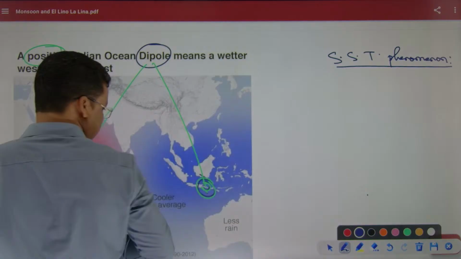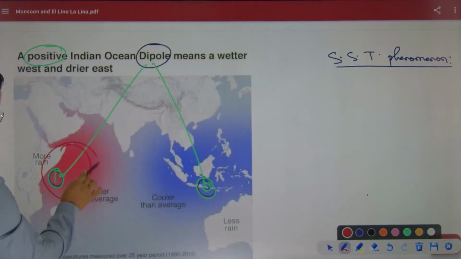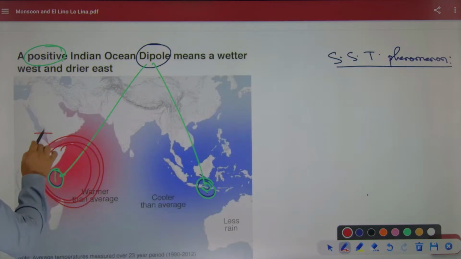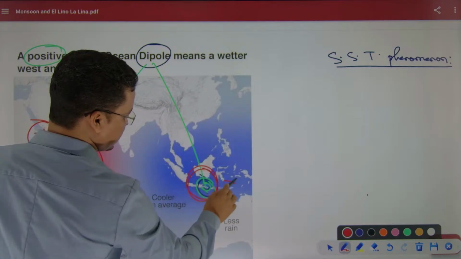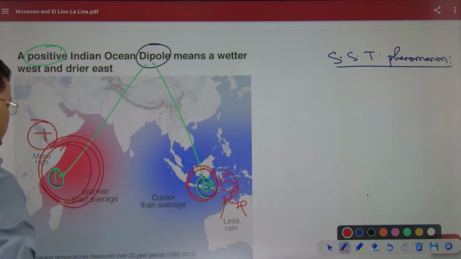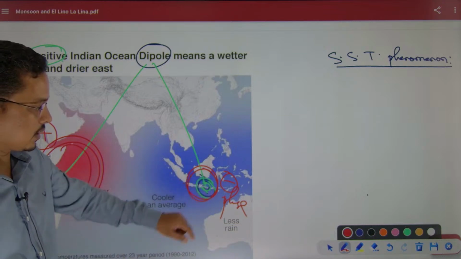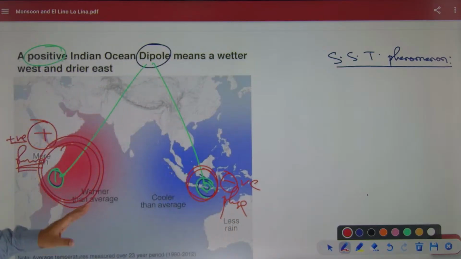If this region has warm water, this is the negative phase. If this region has warm water, this would be your positive phase. If warm water comes here, that would be your negative phase.